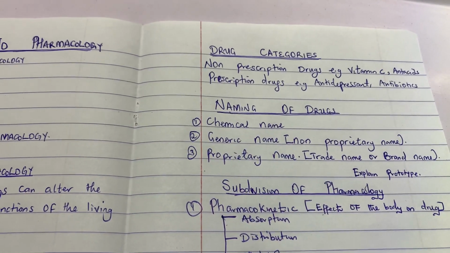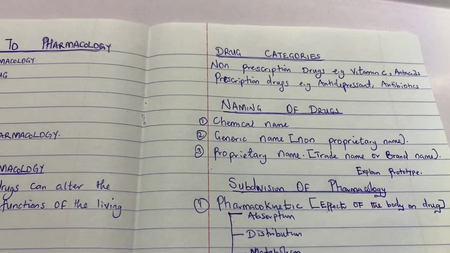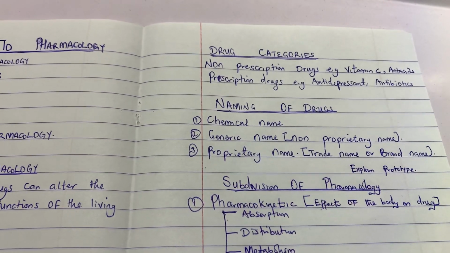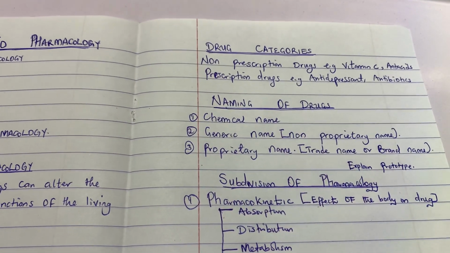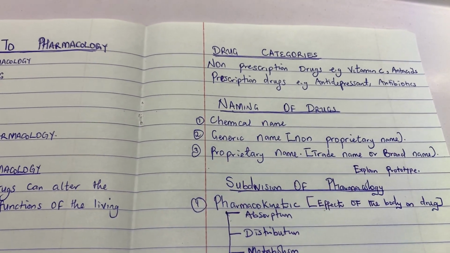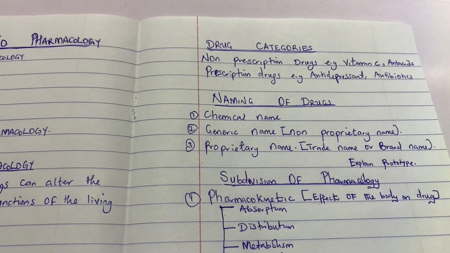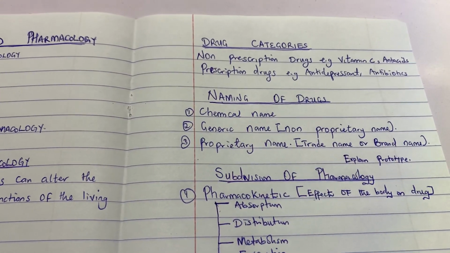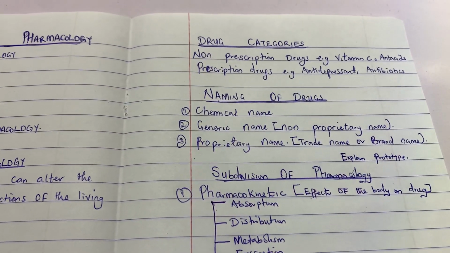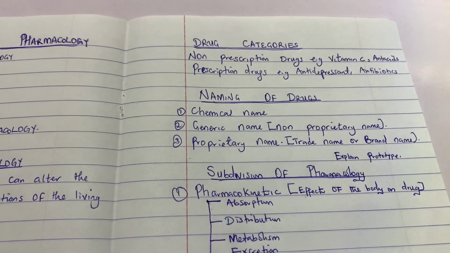You don't just get antidepressants anyhow; you need a doctor's prescription. Antibiotics, doctors are supposed to prescribe them, though these days people take antibiotics even without a doctor's prescription. So those are prescription drugs.